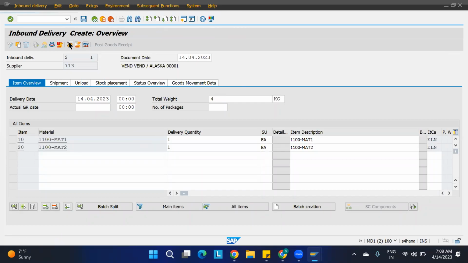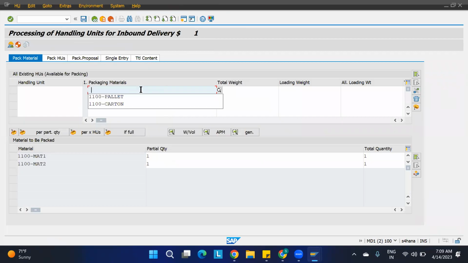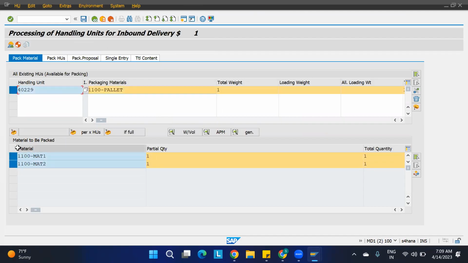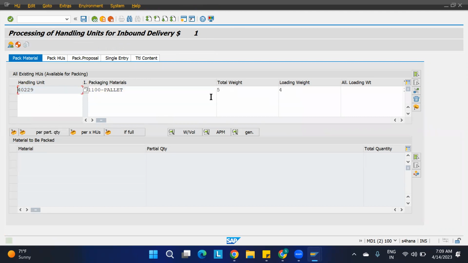I have clicked on this and I have selected the palette. Okay, I have selected them. That time I have not clicked on this. Once I click, then only it is going to get packed. Correct? No? Yeah. This one I forgot.